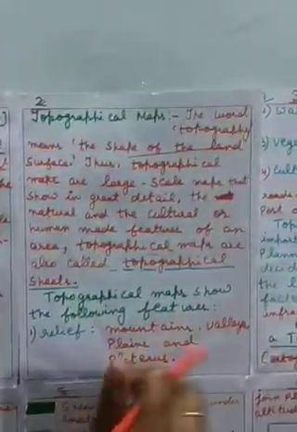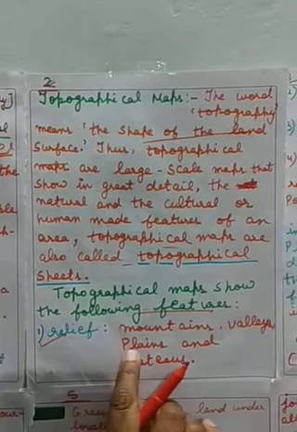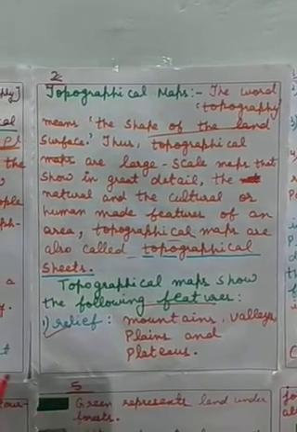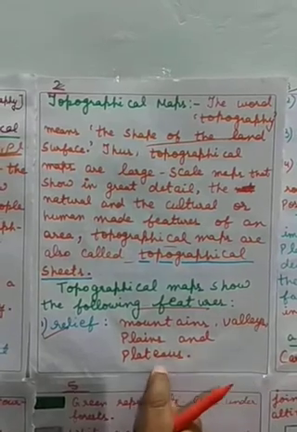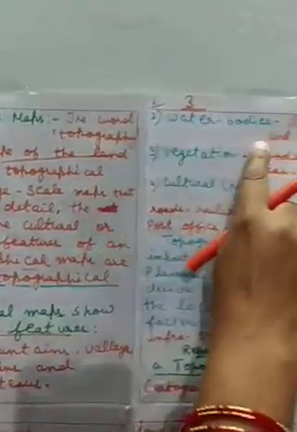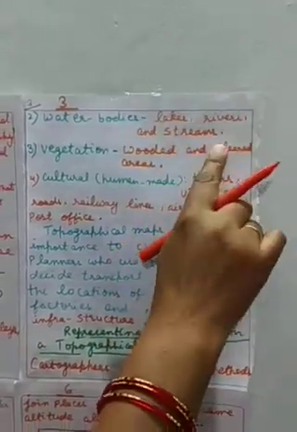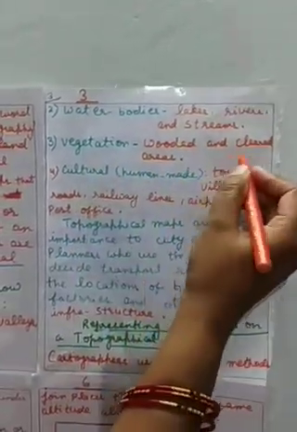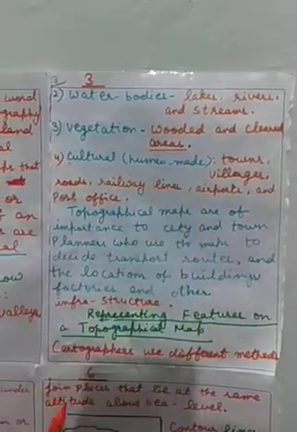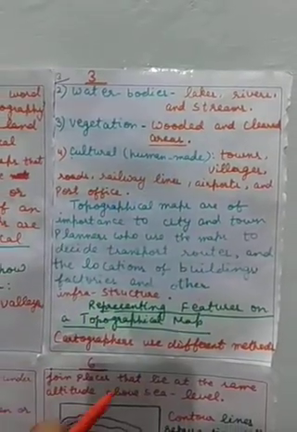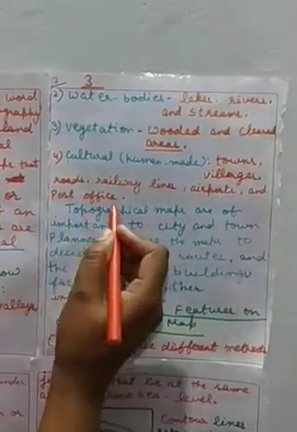Now topographical maps show the following features. First is relief. What is relief? I have just told you what the landforms are: the mountains, valleys, plains and plateaus. Number 2, water bodies. Which things come here? Lakes, rivers and streams. Then vegetation, wooded and cleared areas. Next is cultural, means human made features are also shown on the map: towns, villages, roads, railway lines, airports and post offices.